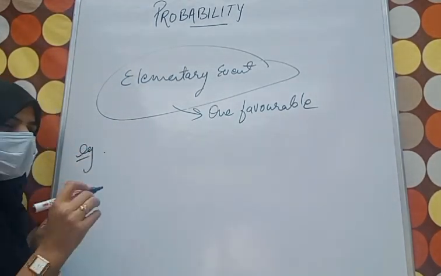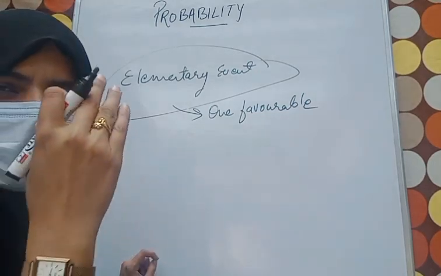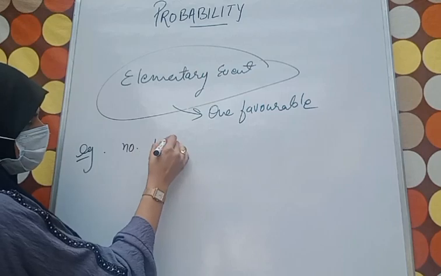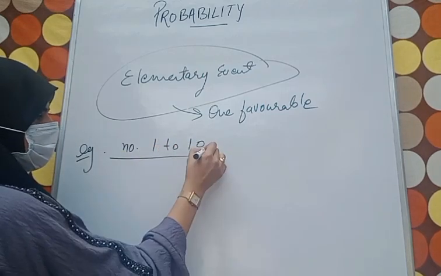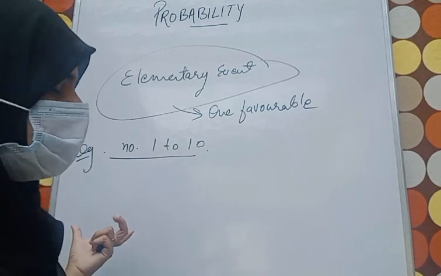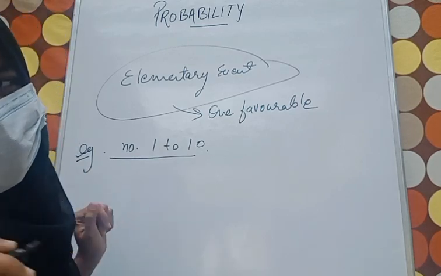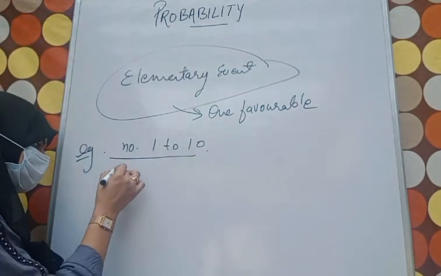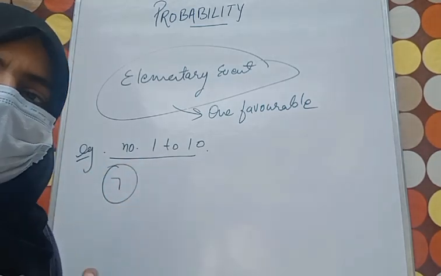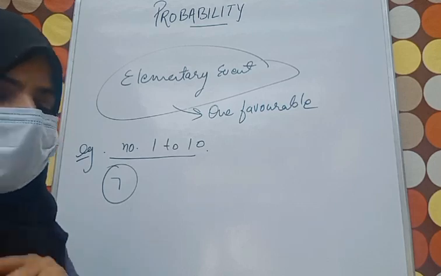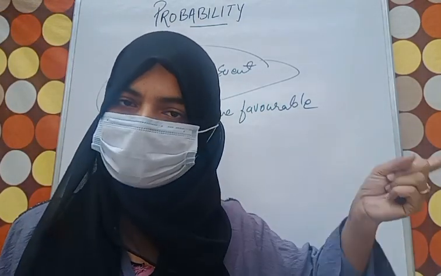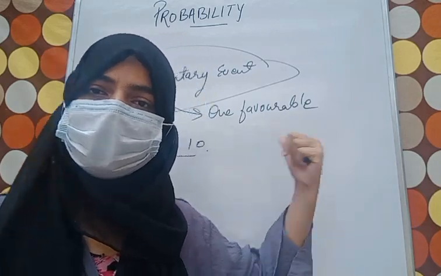Suppose a card numbered from 1 to 10 is drawn. Numbered how much? 1 to 10. What is the probability of having an event with the number 7? So what it will be? Only 7 will come. 7 will occur only one time from 1 to 10. So this is what is considered as an elementary event. Only once the thing is happening. Only one favorable outcome, not more than that. That is considered as an elementary event.